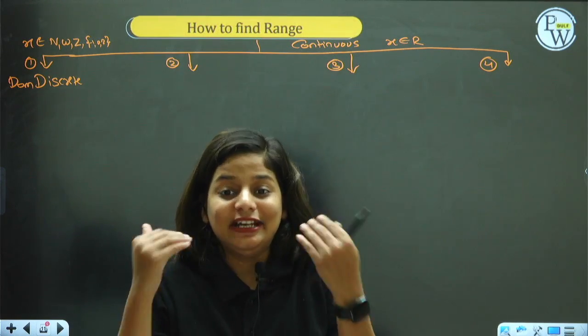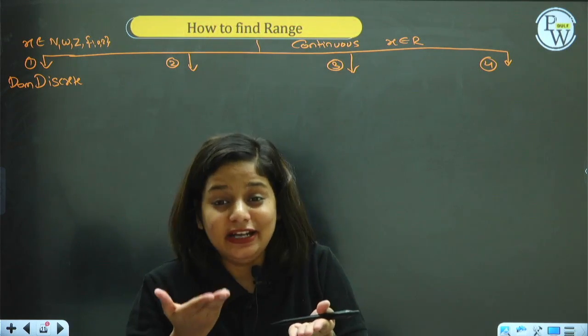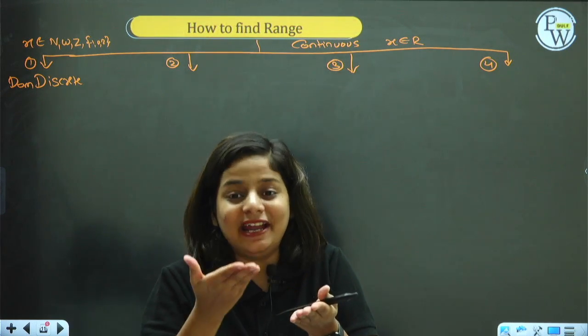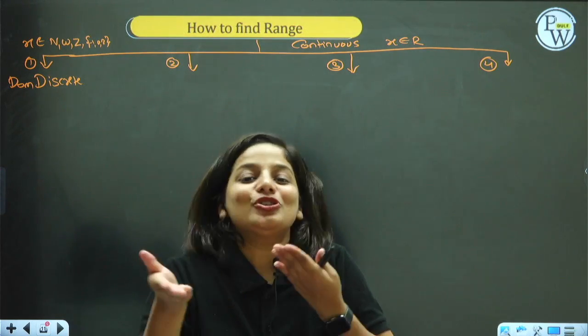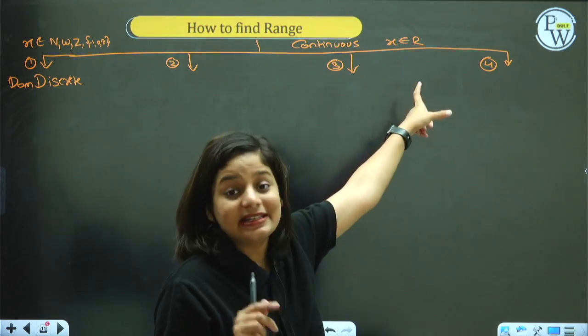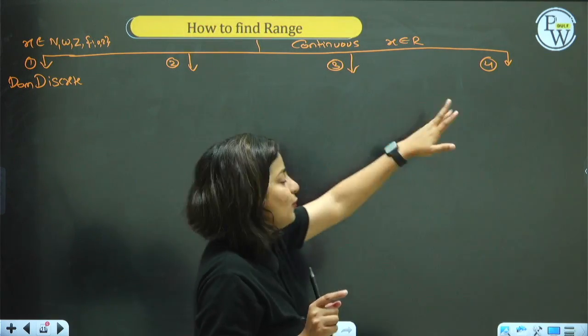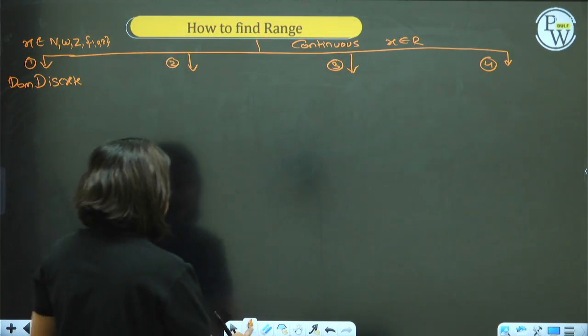Never, because there are infinitely many values between 1 and 1.1. So when x is a real number, we say it's continuous.